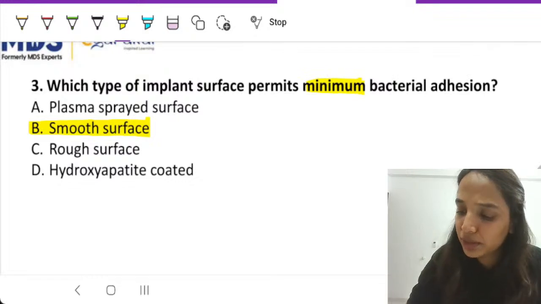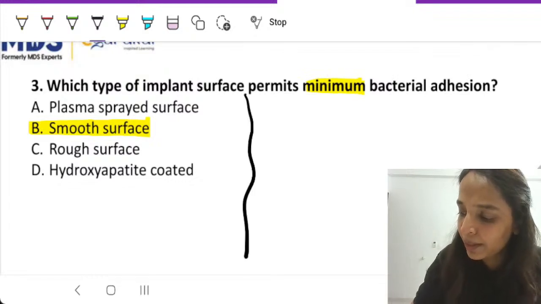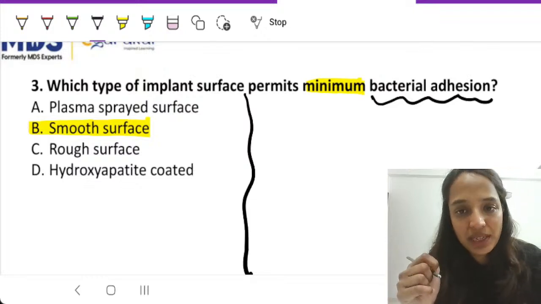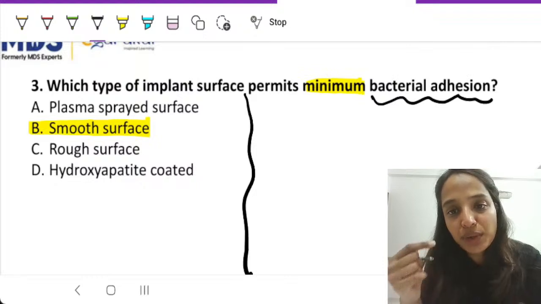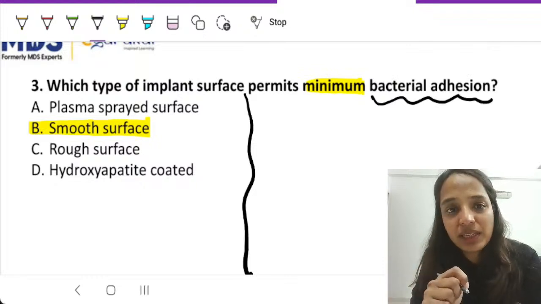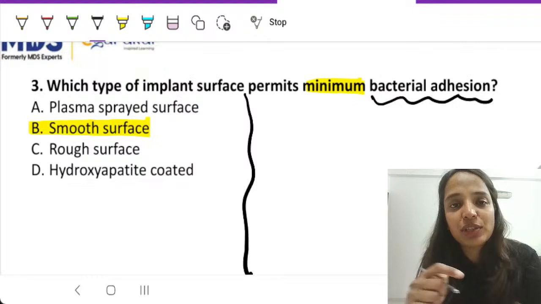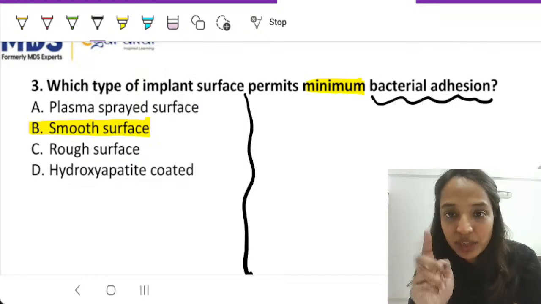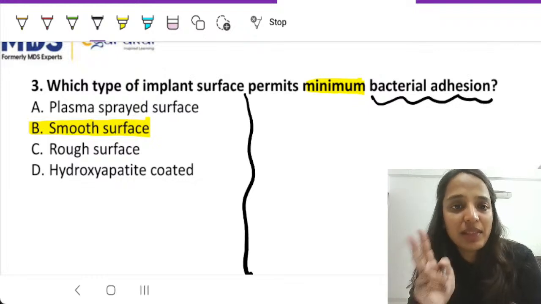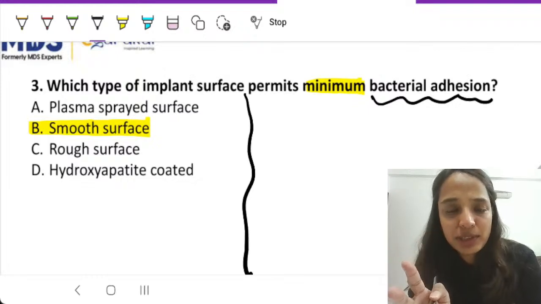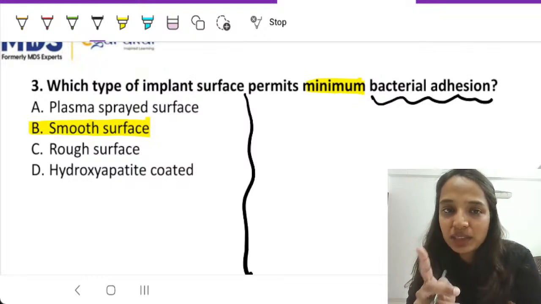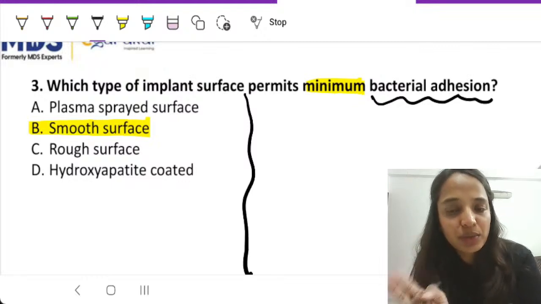Now, the point here that you need to remember is this thing. When we are in the hurry of the exam, it is a possibility that you will not read the end part of it very clearly and just look at the options, assume it is a PYQ, and quickly mark an answer. So there are two questions from this same thing. That is why we included here. It is a very pretty simple question, but there are two questions out of it. One question asks you about osseointegration. One question asks you about bacterial adhesion.